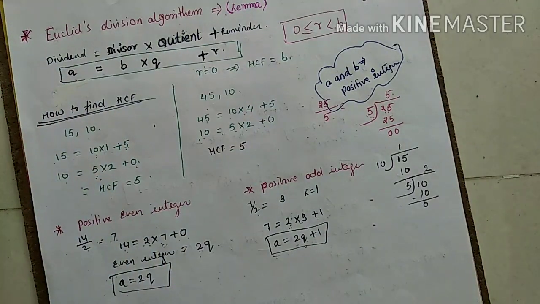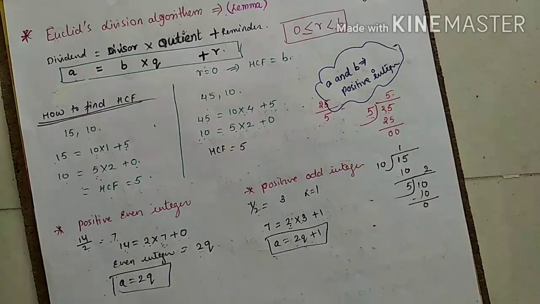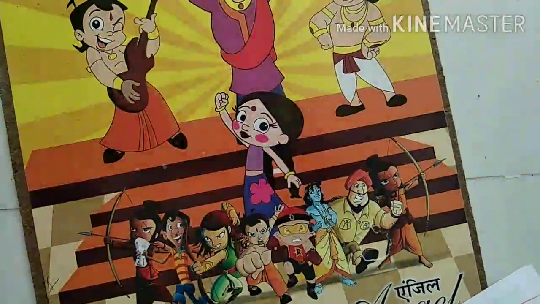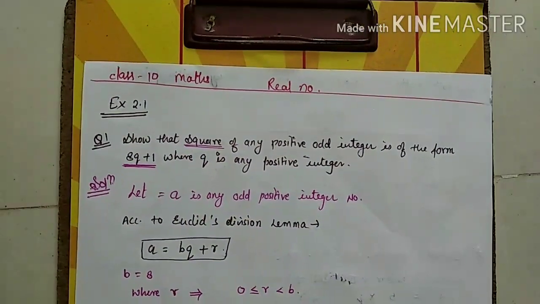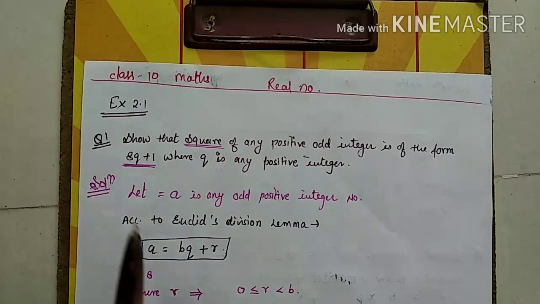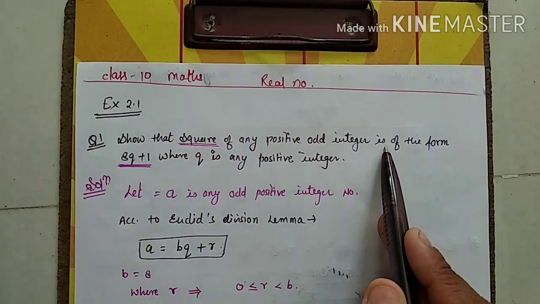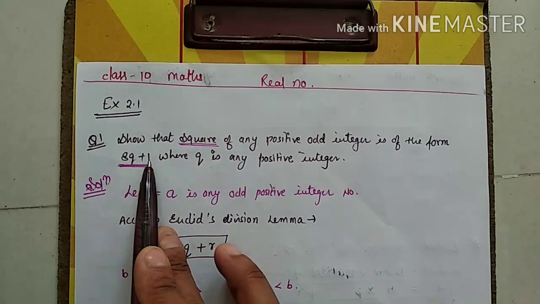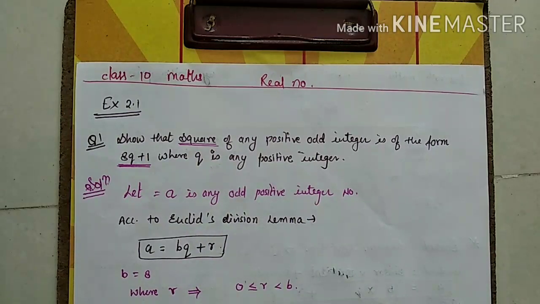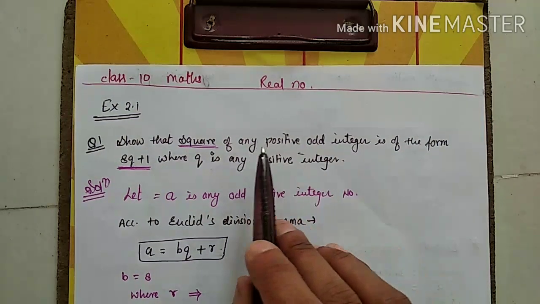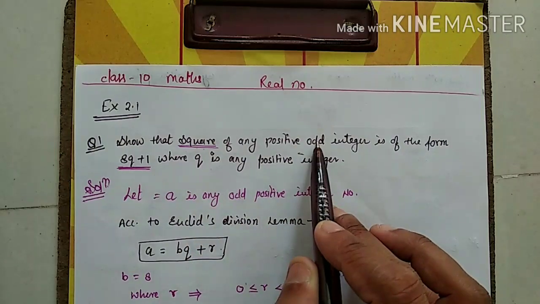Now I am going to exercise 2.1. Okay, just see. Very first question: show that the square of any positive odd integer is of the form 8q plus 1, where q is any positive integer. Now I told you that before only, we have to use the lemma to prove something.